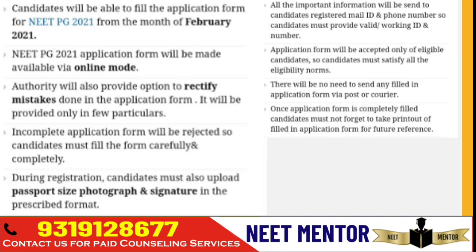When you go for the counseling process, the same phone number will be required. So make sure you give a functional phone number, and there is no need to send anything through courier or post because it's going to happen in online mode. And the last step, you need to take a printout of the filled application form for your future reference.